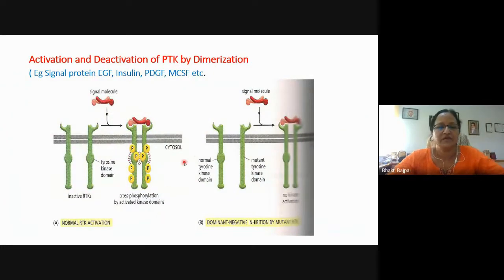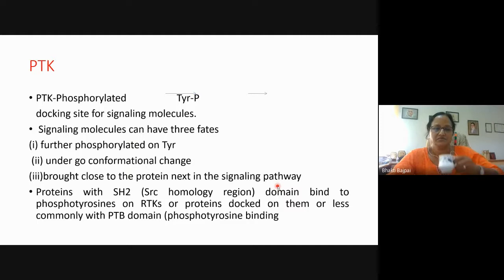So we have seen in the previous slide also that the binding of the signaling molecule brings about the dimerization and the activation of the catalytic domain, and further they bring about the cross phosphorylation. In this case, it is shown that if one of the tyrosine kinase domains is mutant, though the tyrosine kinase domain is active on one subunit, it is inactive on the other subunit, there will be no activation of the receptor.